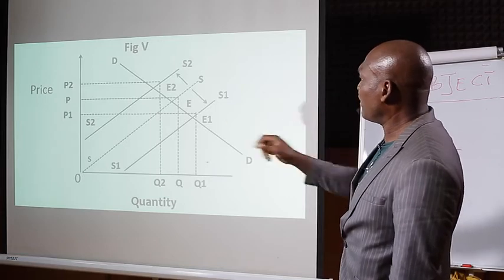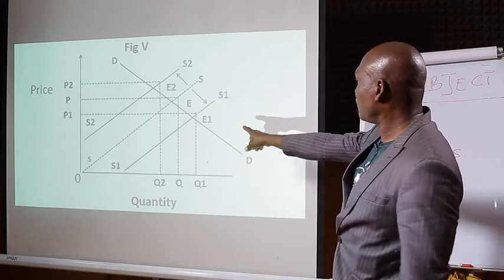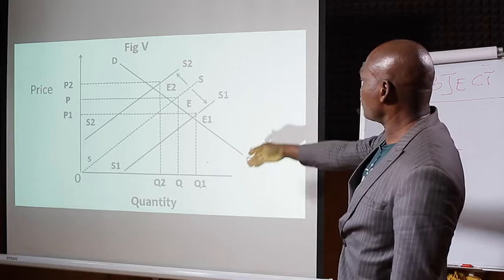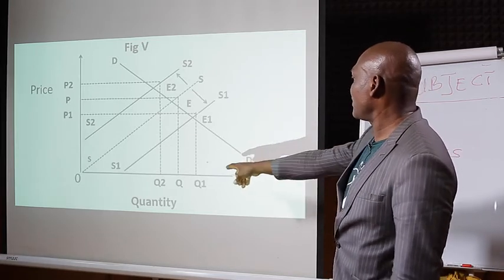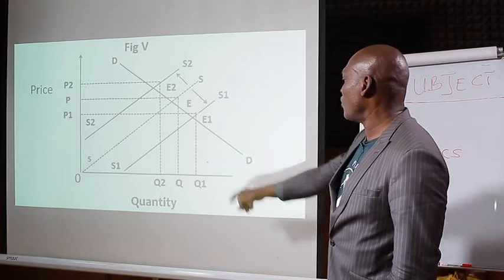But when the price fell from P to P1, you now look at it. You see that more is supplied at a lower price. That is from Q to Q1.